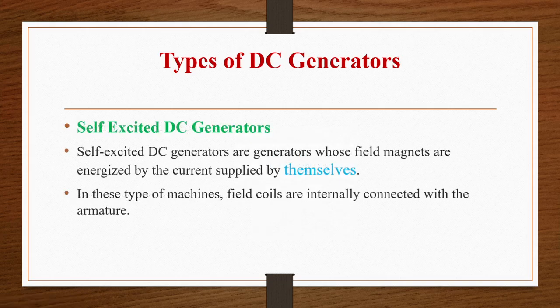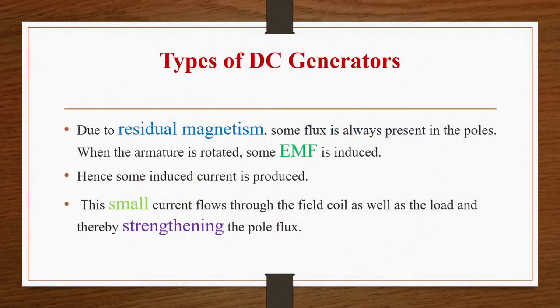Now let us see what is self-excited generators. If the generators are excited or energized from the current supplied by themselves, then they are called self-excited DC generators. So what is happening in self-excited DC generators? Field winding is excited by itself, that is, internally it is connected with the armature and it is getting excited by itself. So there is a concept called residual magnetism.